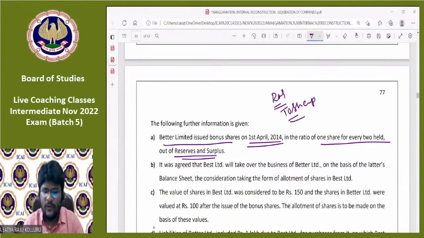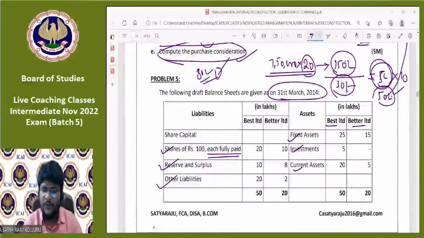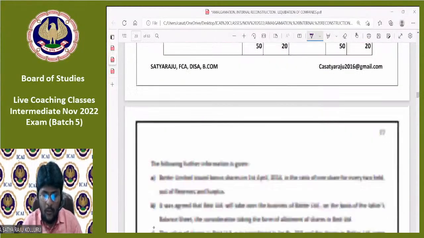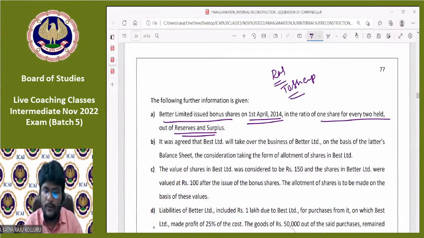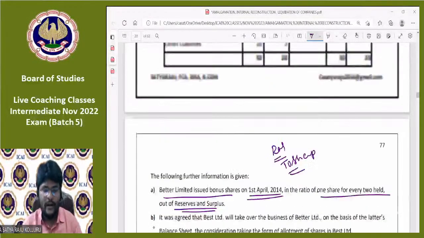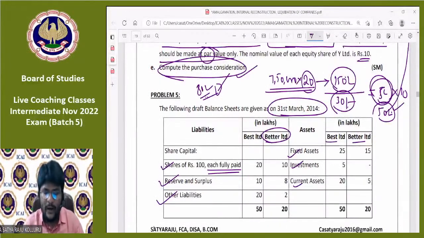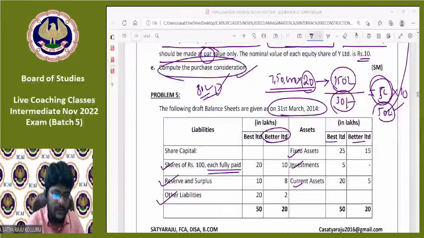This is the usual adjustment at the time of issue of bonus shares. Which company issued the bonus shares? Better Limited issued the bonus shares. How many bonus shares did they issue? 1 share for every 2 held. In Better Limited, total 10 lakhs divided by 100, I think, means 10,000 equity shares are there. Am I right?